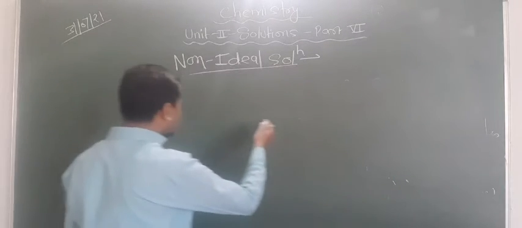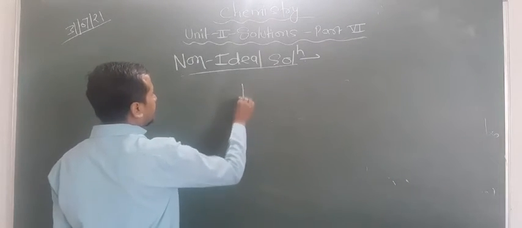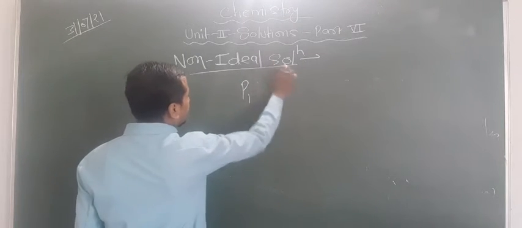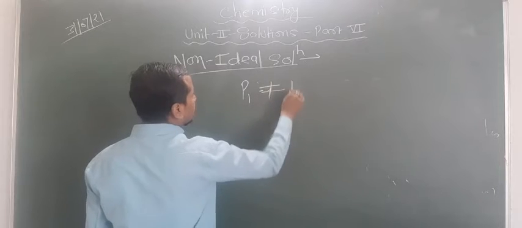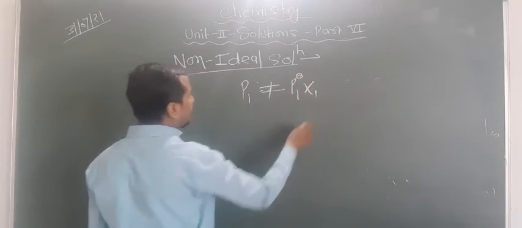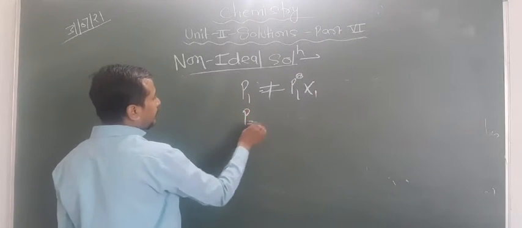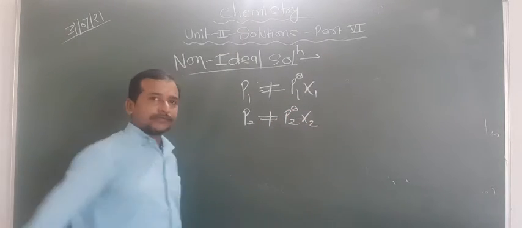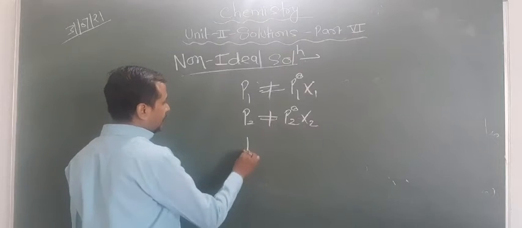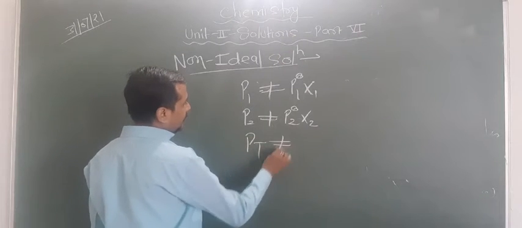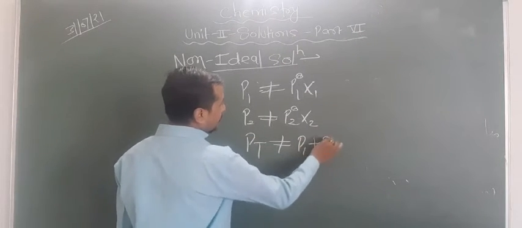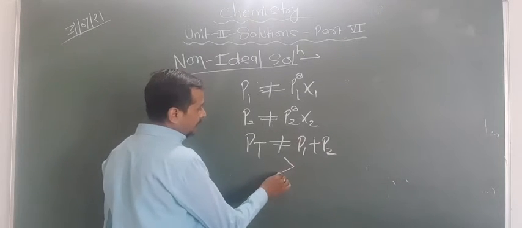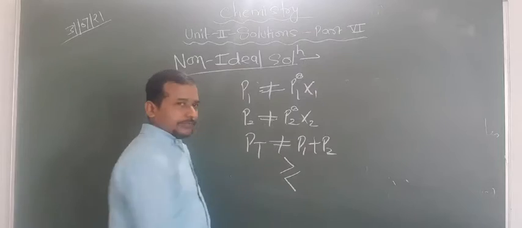Now what happens here? The vapor pressure P1 is not equal to P01 x1. Similarly, P2 is not equal to P02 x2. That means P total is not equal to P1 plus P2, so the pressure may be high or may be low.